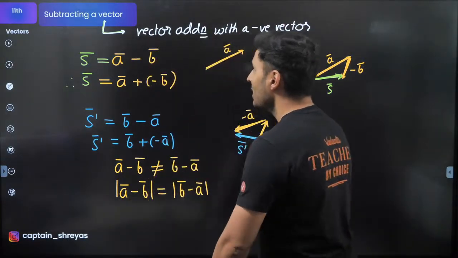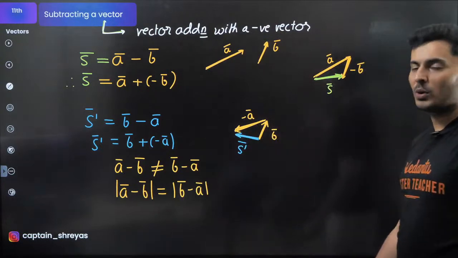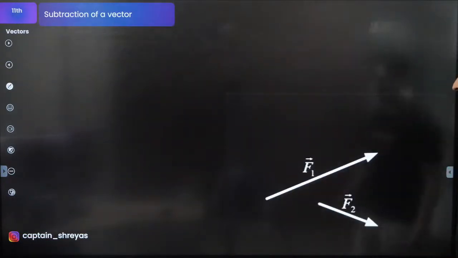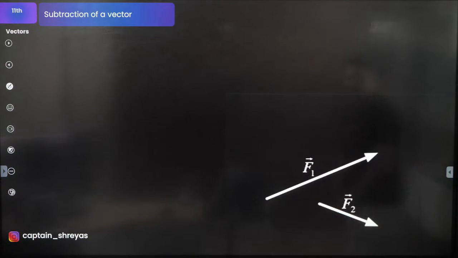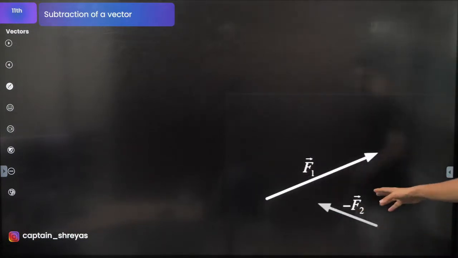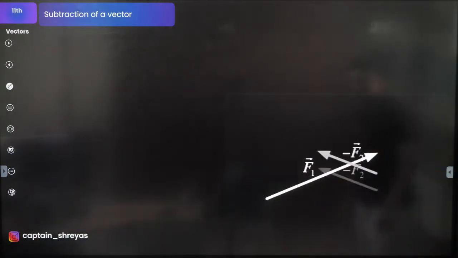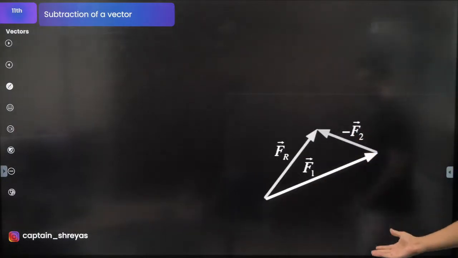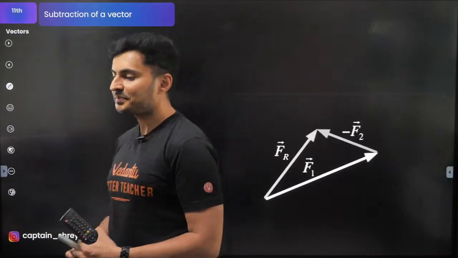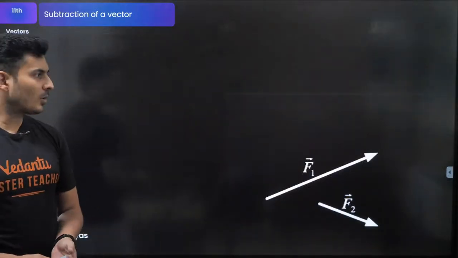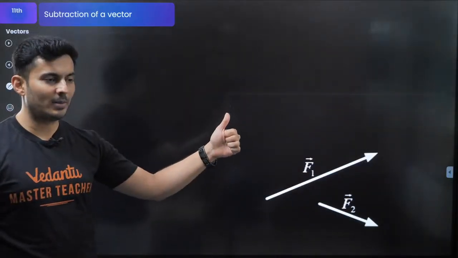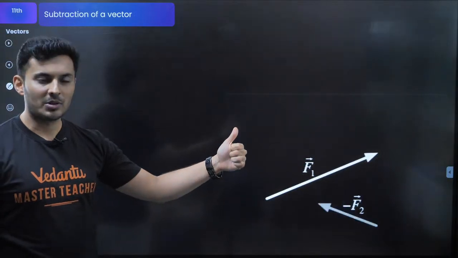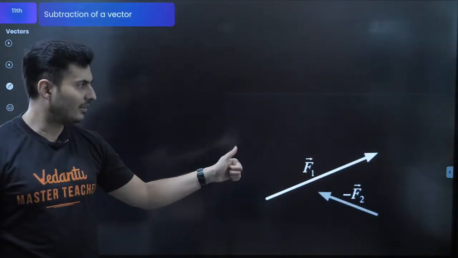Very good, Legend Prachi. Shall we now solve problems? Because now you understood what vector subtraction is. You can see right over here, F vector and F2 vector, if I want to subtract them, flip the vector and then add it normally like you would do. That's it. Observe this carefully again. Ready for problems? If you are ready, just put up a thumbs up in the chat box. I'm going to start with the problems. Meanwhile, you can have a look at the animation.